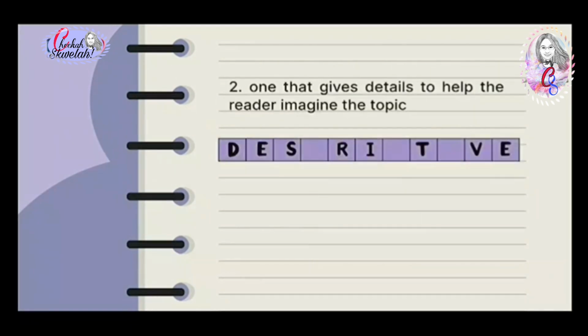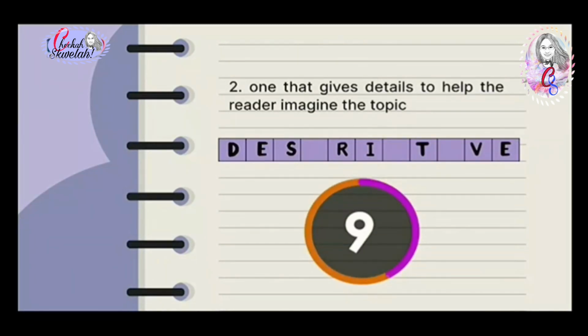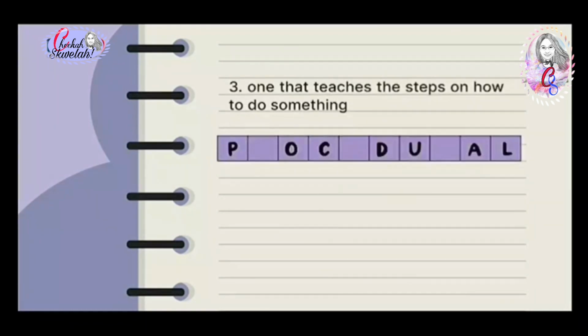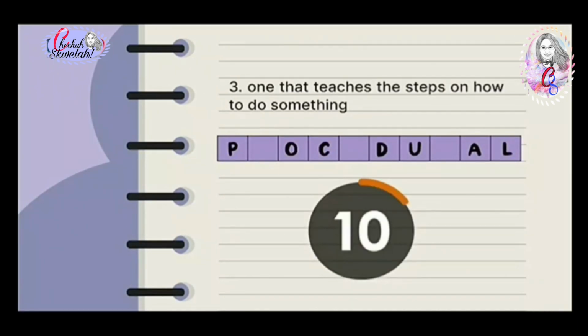Number 2, one that gives details to help the reader imagine the topic. Number 3, one that teaches the steps on how to do something.